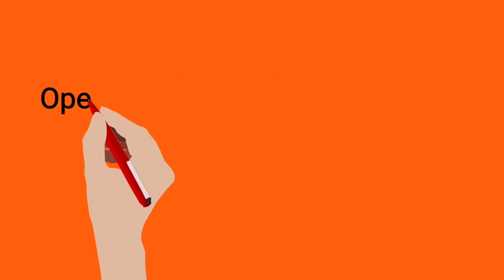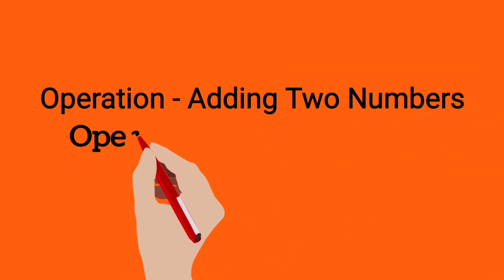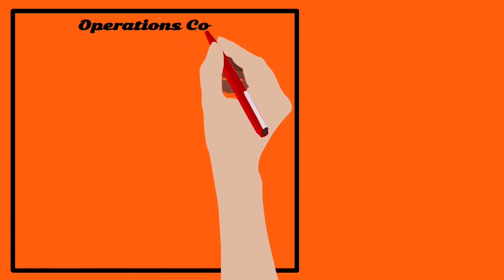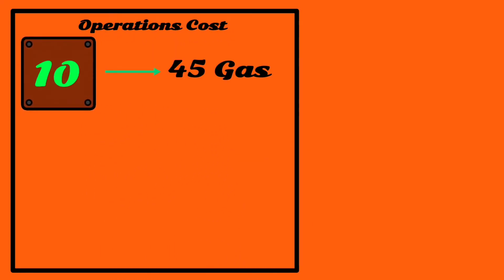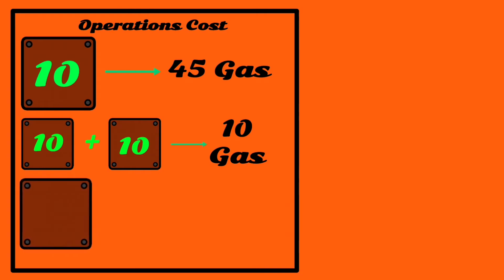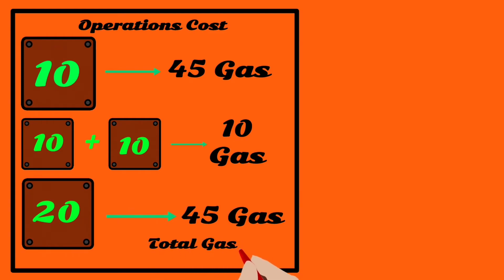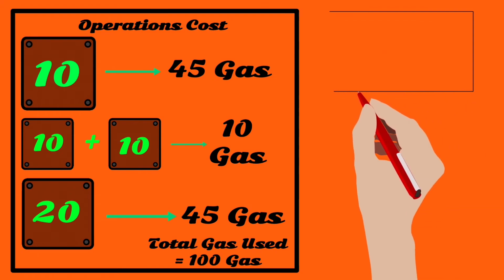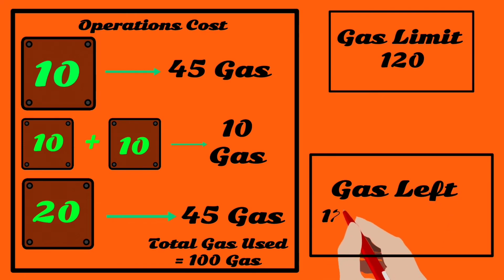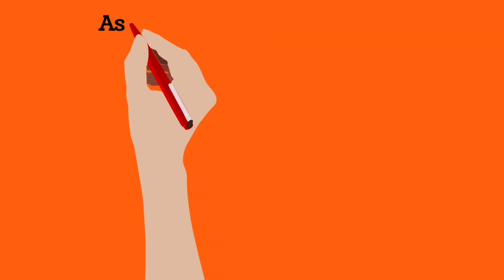Now let's take an example to understand these things better. Suppose we are adding two numbers, and here the operator is Dimple, who is a girl. For adding two numbers, the contract must do the following actions. Let's suppose we store 10 in a variable. Let's say this operation costs 45 gas. Next, adding two variables, let's say this costs 10 gas. And lastly, storing the result, which again costs 45 gas. Now the total gas used by the miner to run the computation is 45 plus 10 plus 45, equal to 100 gas. Suppose the sender specifies a limit of 120 gas. So how much gas is left over? That is 120 minus 100, equal to 20 gas.